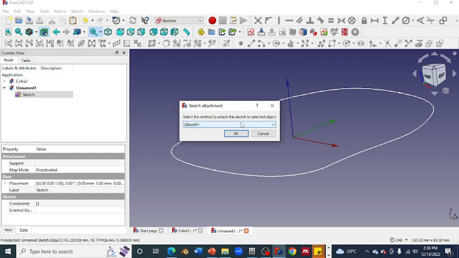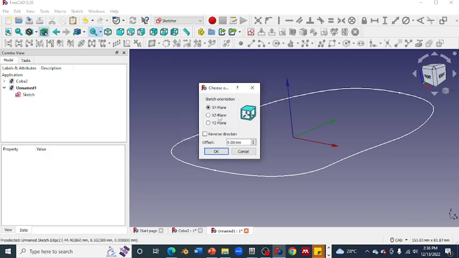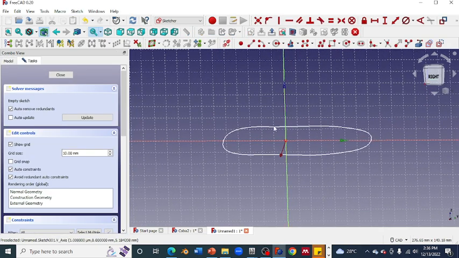We create a new sketch on the YZ plane here, and then extract the help line, or reference line, from this curve using the external geometry.